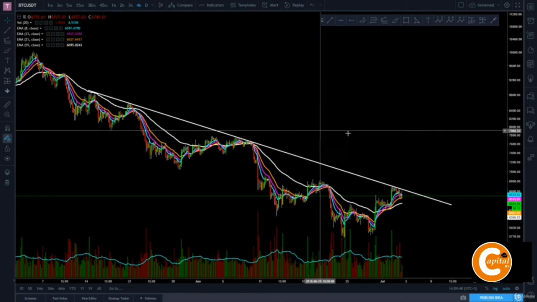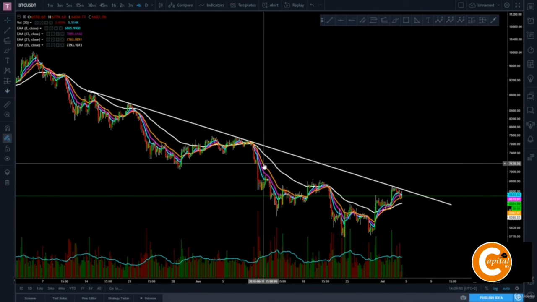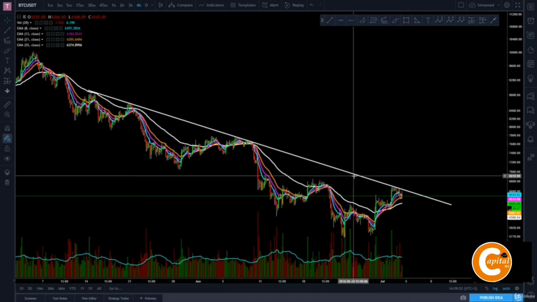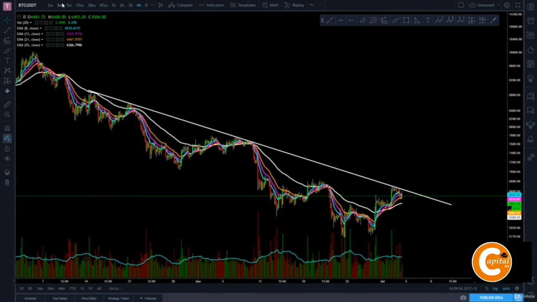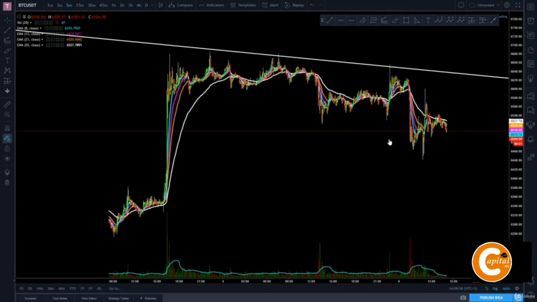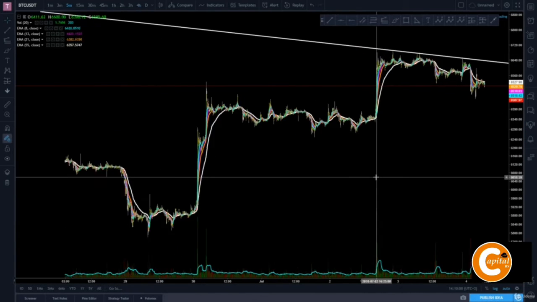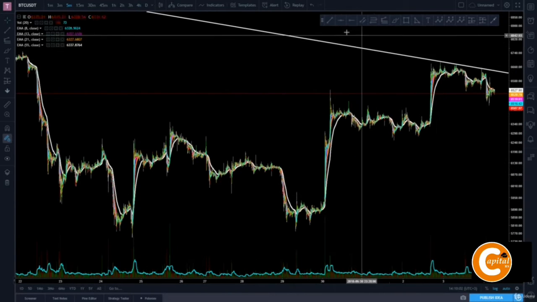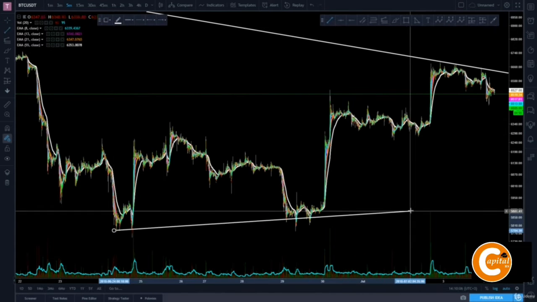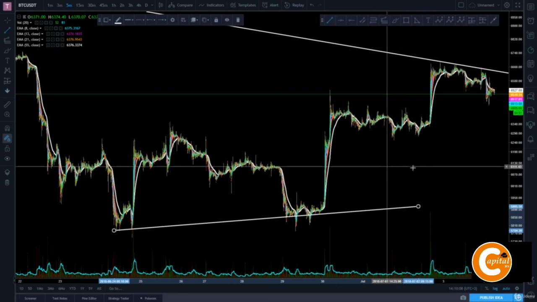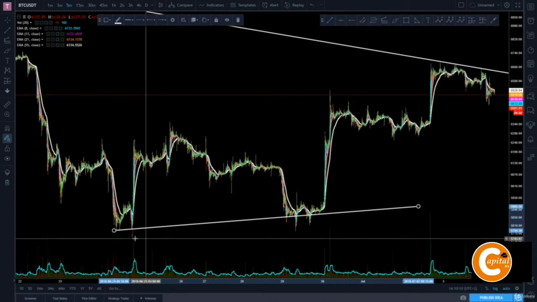So this trend line resistance is drawn on a 4-hour chart here for Bitcoin. So let's go over to the 5-minute time frame and let's draw the support trend line. I'm going to select my trend line tool from over here and I will draw it like this on the 5-minute time frame.